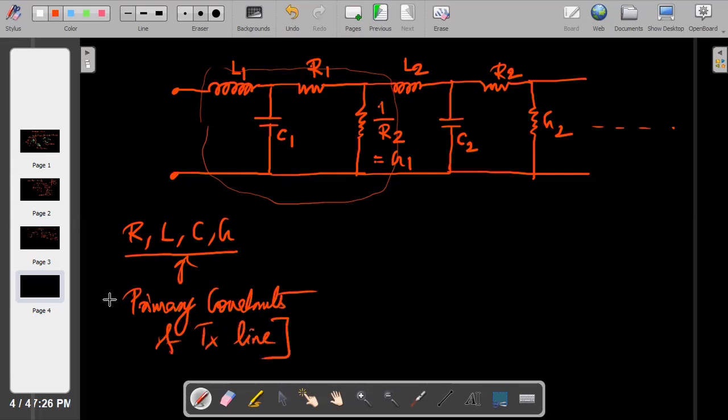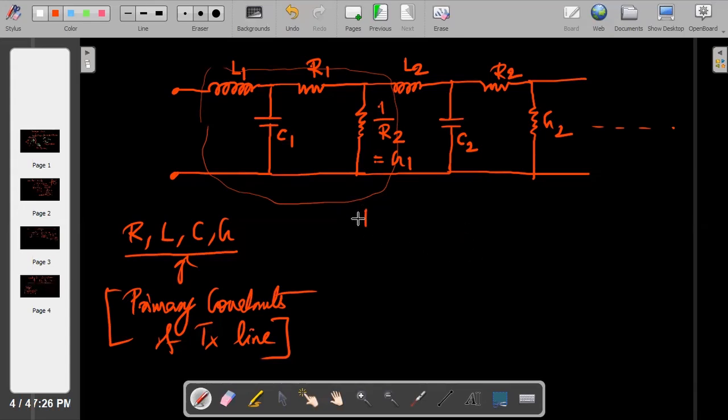Why primary constants? Primary and secondary, you know. Primary means the basic elements which constitute your transmission line. Look here, R, L, C, and G. These four are the elements only. So that's why they are called the primary constants of the line.